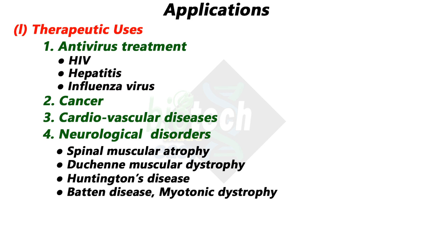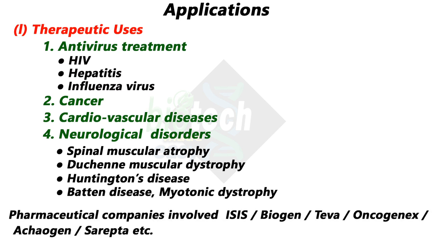Parkinson's disease and myotonic dystrophy are other diseases for which studies are going on to develop antisense drugs. Research is also going on for inflammation, autoimmune diseases and renal diseases. The pharmaceutical companies involved in making all these drugs and in lots of studies and research are ISIS Pharmaceutical, Biogen, Teva, OncoGenex, Sarepta, etc.